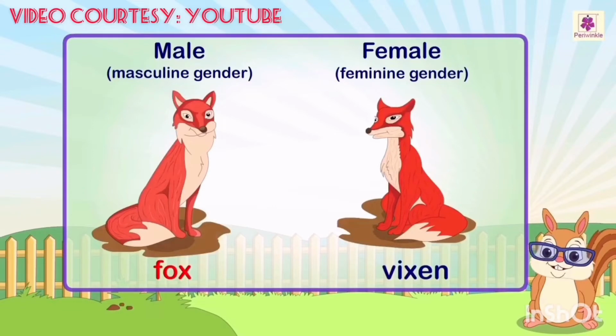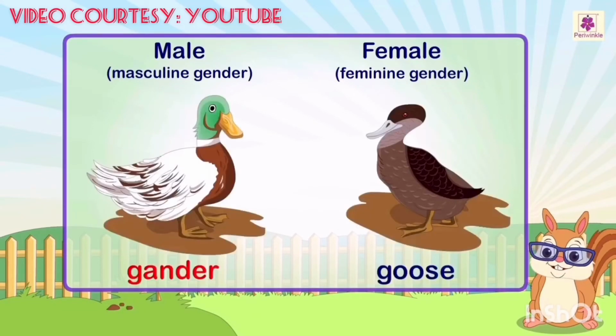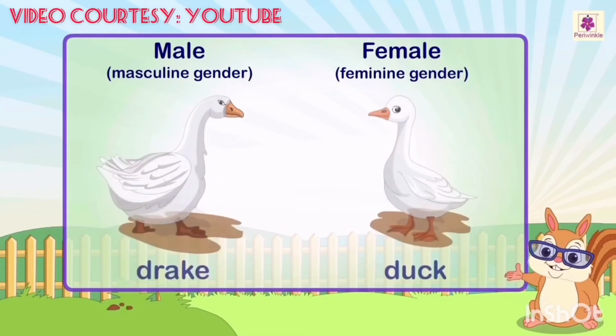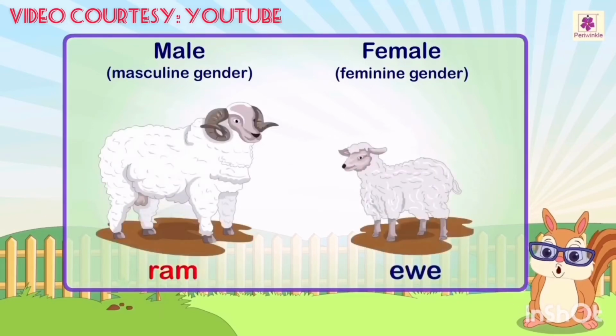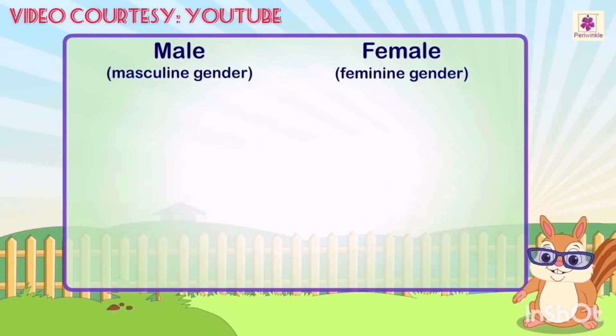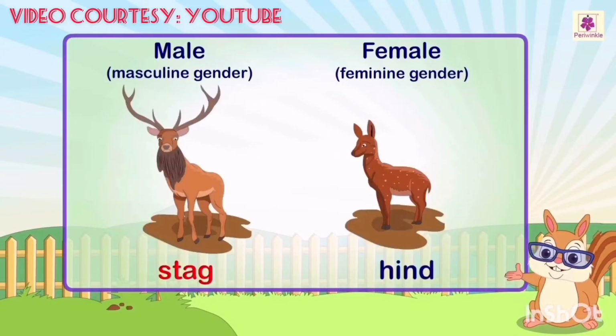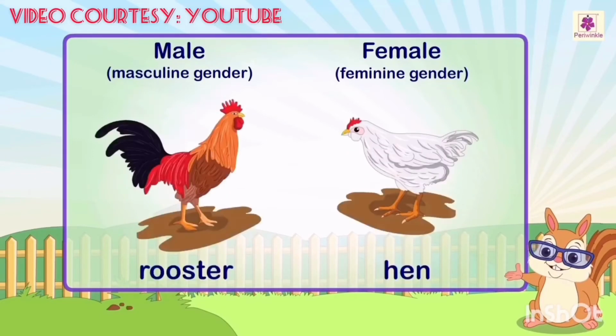Fox, vixen, gander, goose, drake, duck, ram, ewe, stag, hind, rooster, hen.